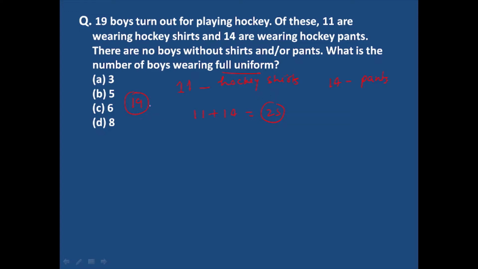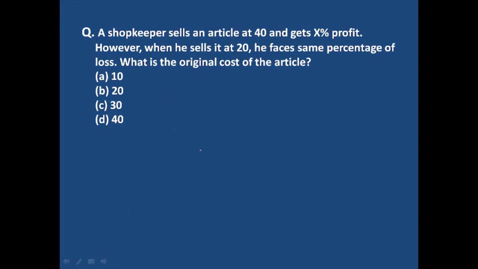But the total number of boys is only 19. Then the difference will be 6, and this is the number of boys who wear full uniform. So option C will be the right answer. 6 boys wear full uniform. Okay, now the next question.